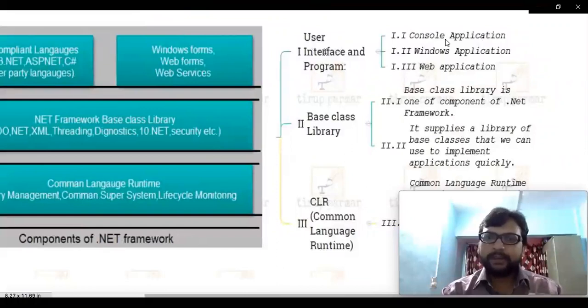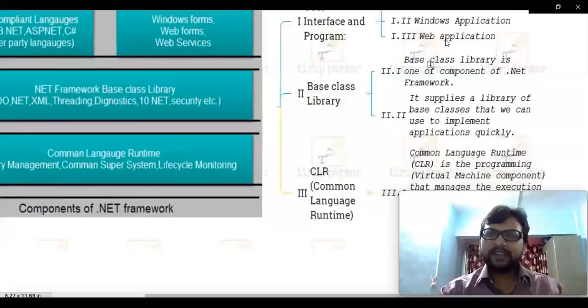3 points. It basically provides user interface and programs. Second is base class library. Third is CLR. So जो यहाँ पे 3 layers है, those 3 points I have added here. So let's discuss this. So user interface means console application एक तो बनेगा using C# as we already discussed. Second is Windows application बनेगा या फिर web application we can develop.